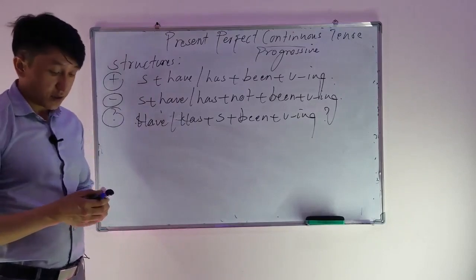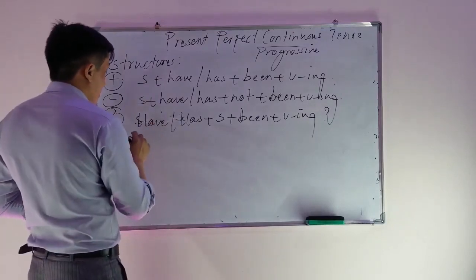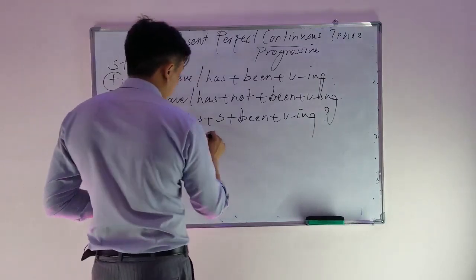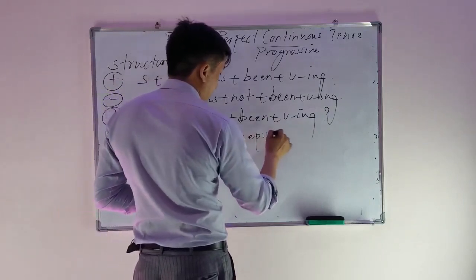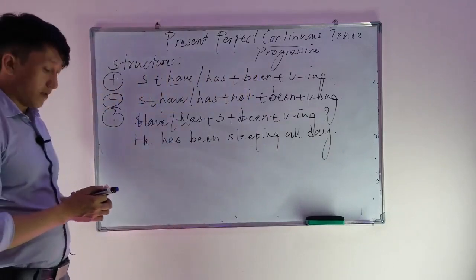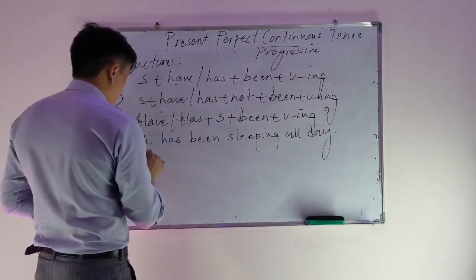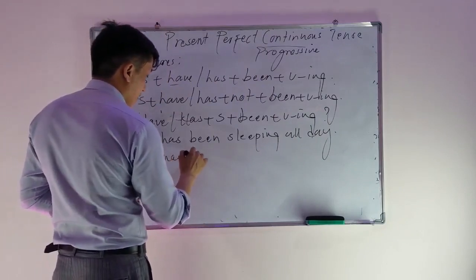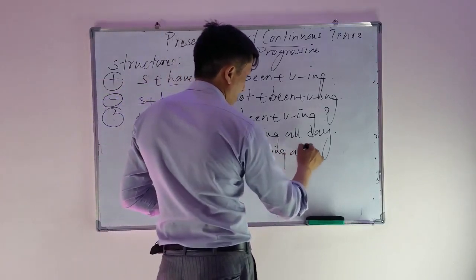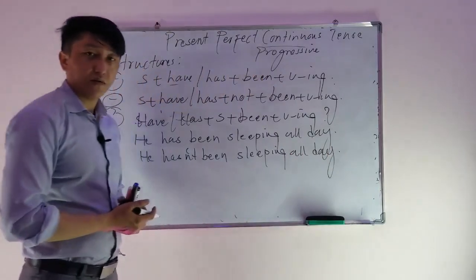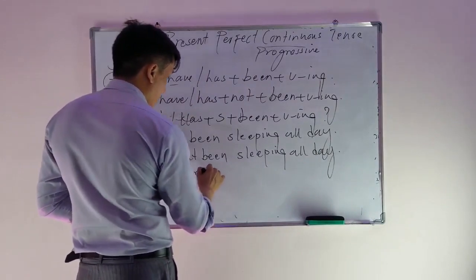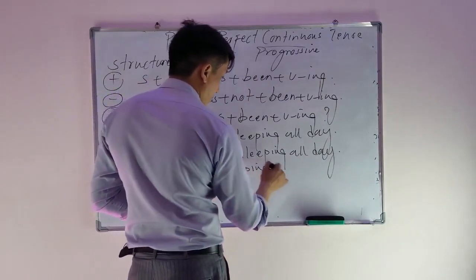Now, this is actually how we can change them to the negative sentence, to the positive sentence, and to the question. Let's give some examples. For example, I said we use have for plural and has for singular. For example, he has been sleeping all day. Now, this is a positive sentence, and if I want to change the sentence to negative, I have to say he hasn't been or has not been sleeping. He has not been sleeping all day. If I want to change the same sentence to question, I have to say, has he been sleeping? Has he been sleeping all day?